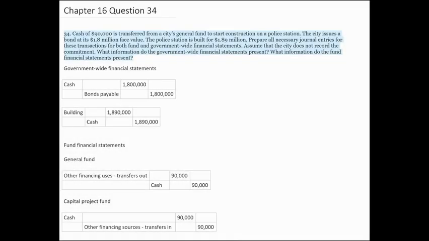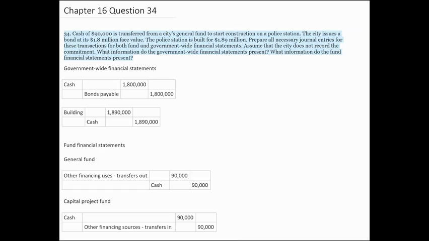Question 34. Cash of 90,000 is transferred from a city's general fund to start construction on a police station. The city issues a bond at its 1.8 million face value. The police station is built for 1.89 million. Prepare all necessary journal entries for these transactions for both fund and government-wide financial statements.